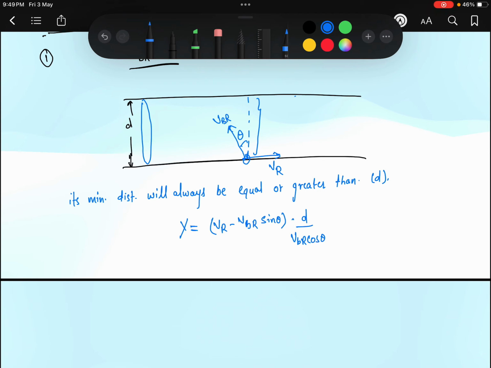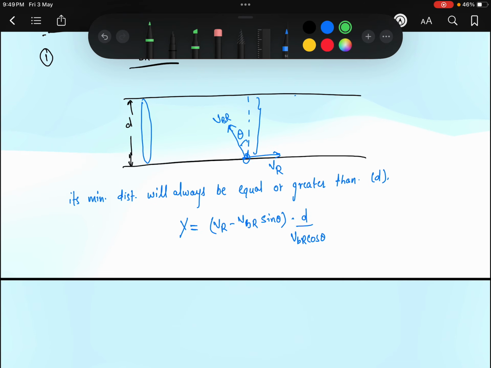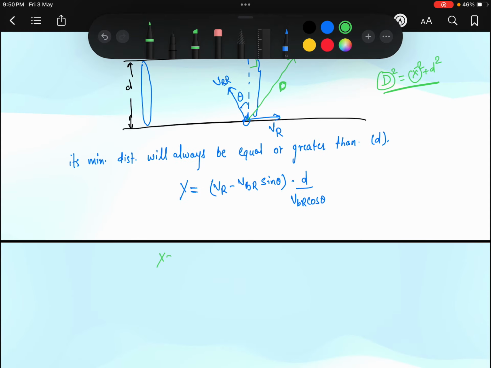For the minimum distance, let us imagine that this boatman is going in this direction and this is the x. We are just imagining this condition. So this d distance he has traveled. In this right angle triangle, we can write d square is equal to x square plus this d square. For this distance to be minimum, what we can minimize is only this x. So let us assume our x is equal to 0.